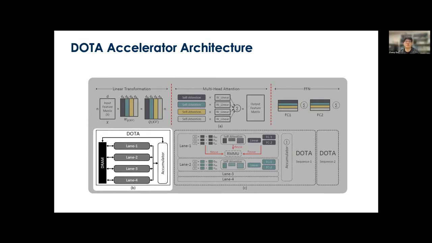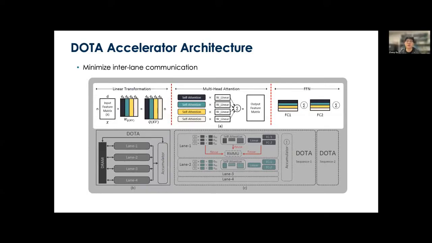So the architecture can be easily scaled up or scaled out by increasing the hardware resources in each lane or by having more parallel compute lanes attached to the DRAM. Although different compute lanes can communicate with each other through the DRAM, we try to partition the transformer workload so that these off-chip interlane communications are minimized.